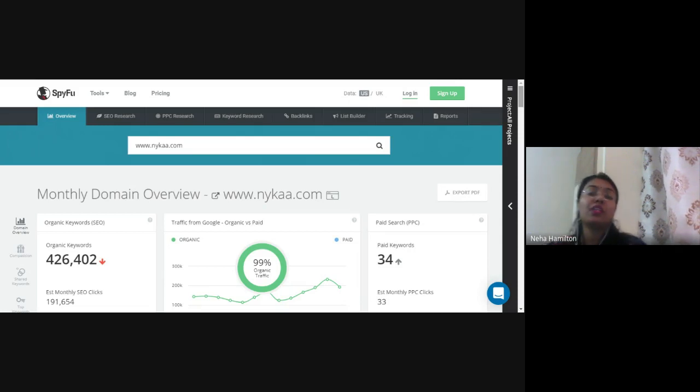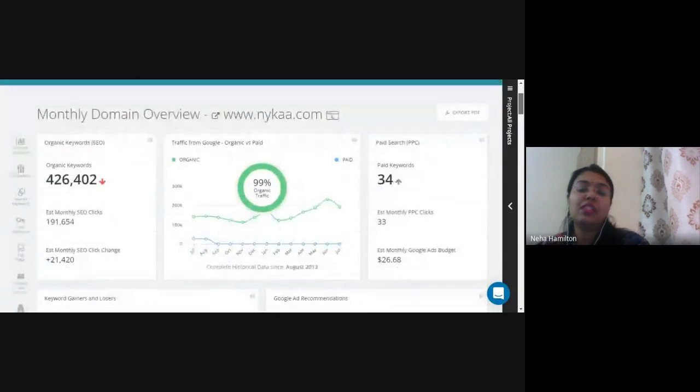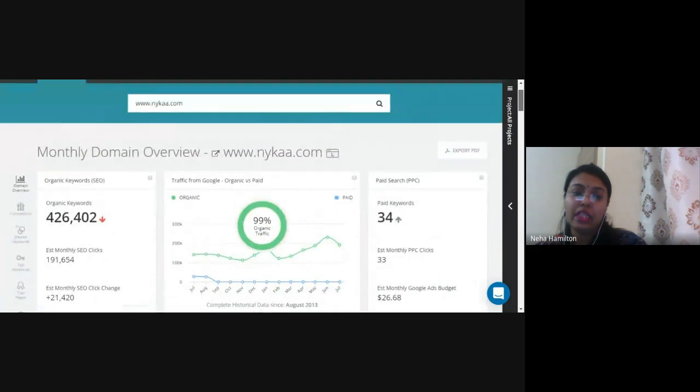What your competitor is doing means what is their paid marketing budget, what are the keywords they are using in SEO, how many paid keywords they are using, what is their ranking. All those things you get to know through Spyfu. If you sign up and give some amount of money to them, they can help you tremendously. But this is limited help that they can give you.